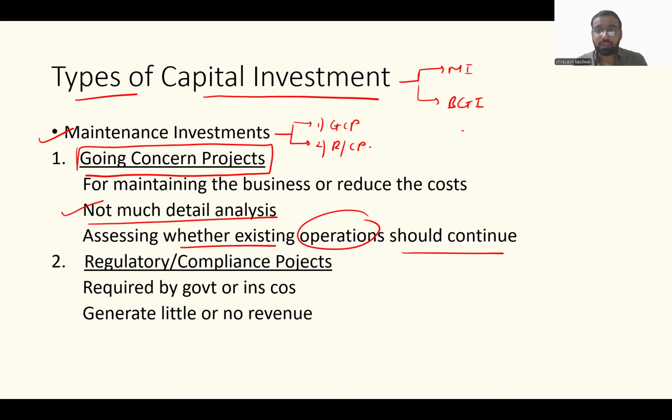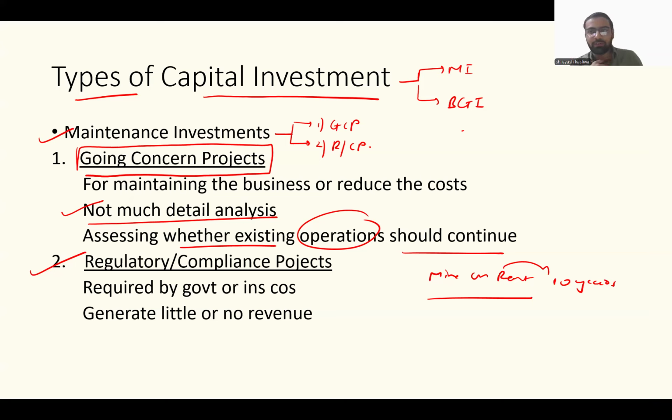The next type of project is called a regulatory or compliance project. What is a regulatory or compliance project? Let's say, for example, I take a mine on rent, and I'm going to mine at that place for 10 years. Let's say it's a coal mine. To mine, I have to dig up the entire earth and extract coal out of it. But after 10 years, when I'm done, I just cannot leave the mine like that, with the entire place dug up. I have to refill that place.